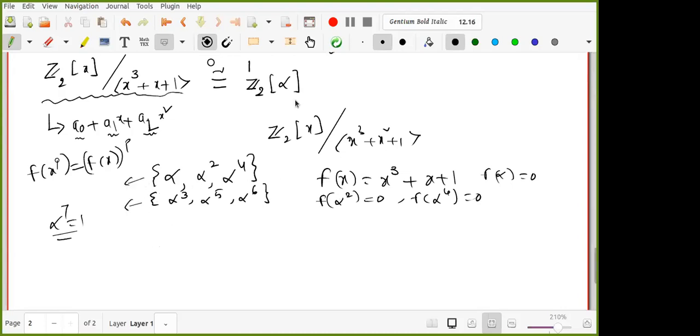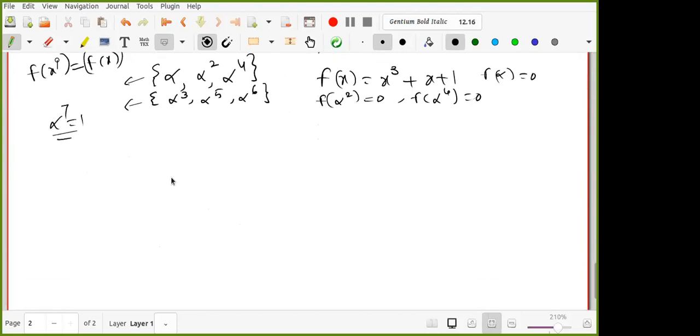Now if you take a root beta for the second polynomial, then the roots are beta, beta square, beta power 4 for one, and beta cube, beta power 5 and beta power 6 for the other. But don't worry much about this. To check with you, I will give one more example so that it will be clear. Why 2 only, let us take p equal to 3 and a simple case, n equal to 2. That means I am looking at a finite field with 9 elements.